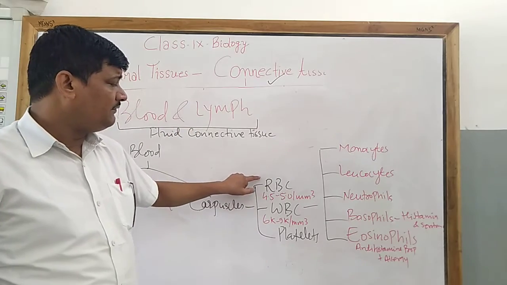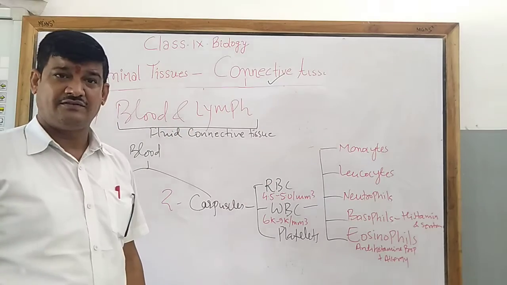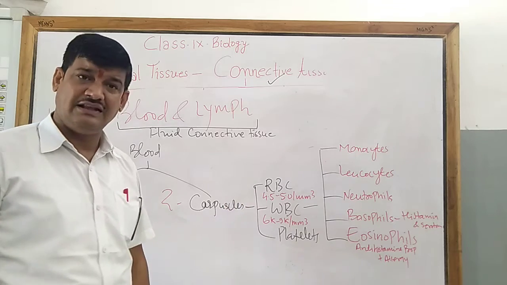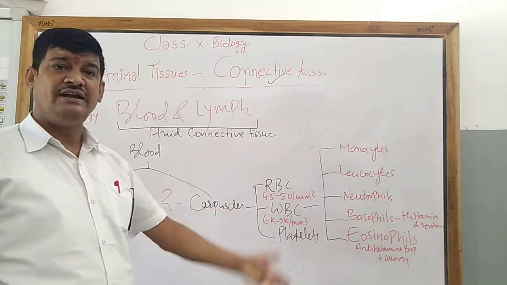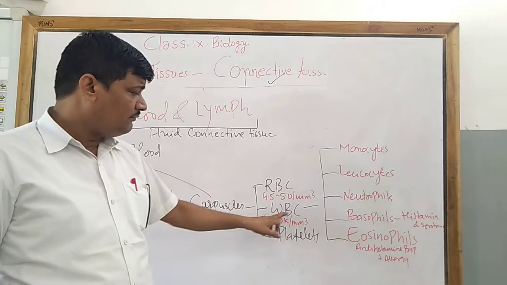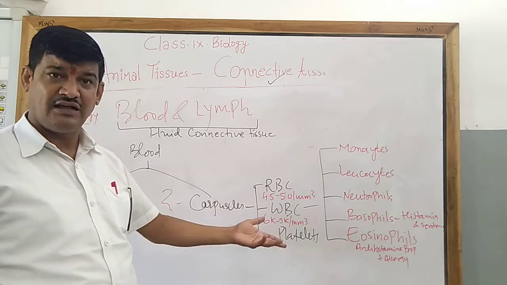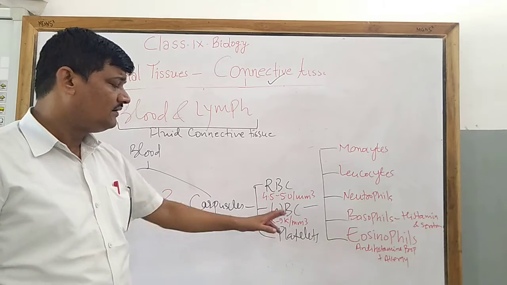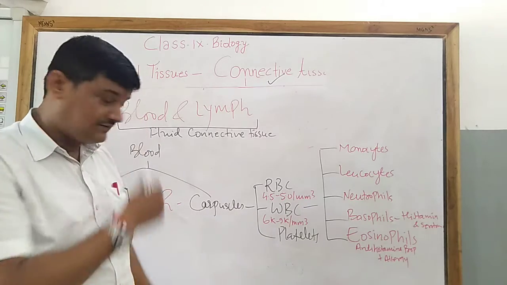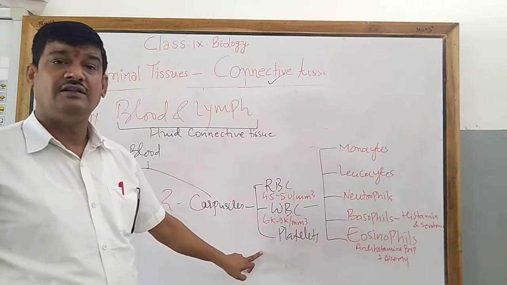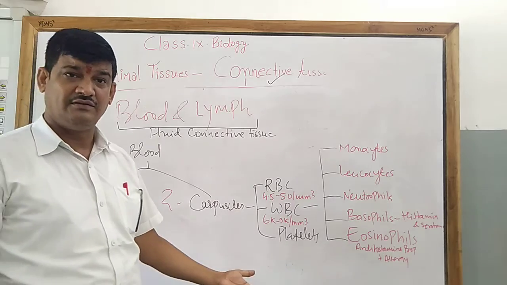The common name of RBC is erythrocytes. It is called erythrocytes because of the reddish appearance of the blood. WBC is called leukocytes. Leukocytes means colorless. It does not have any color, so it is called leukocytes. Last, platelets. The name of platelets is thrombocytes.